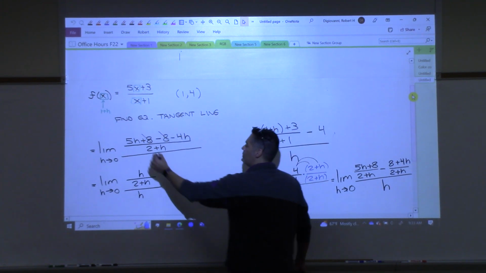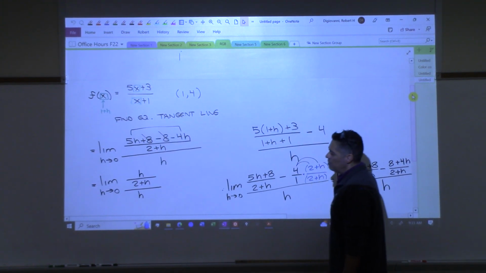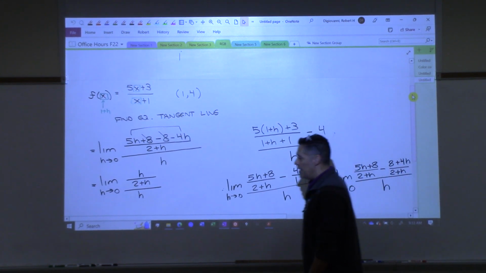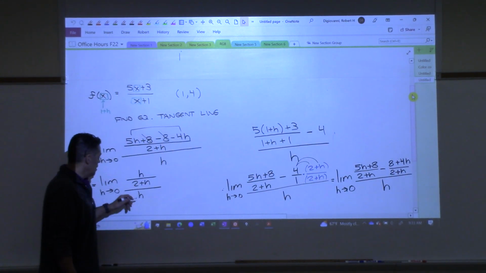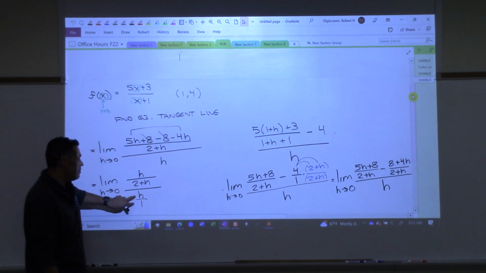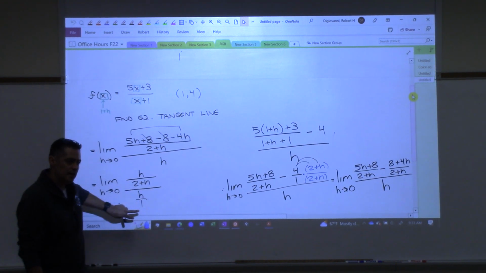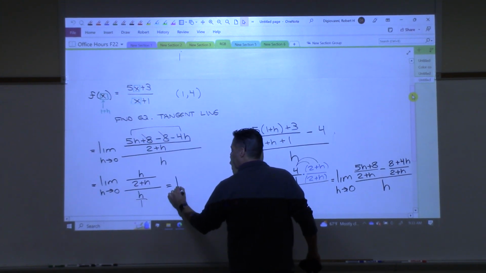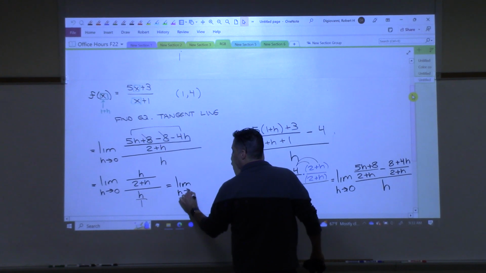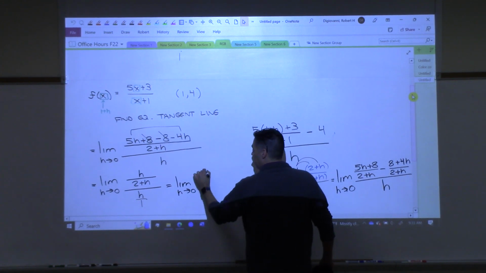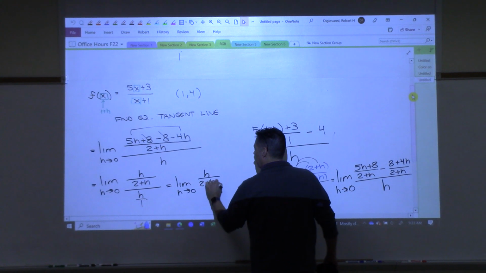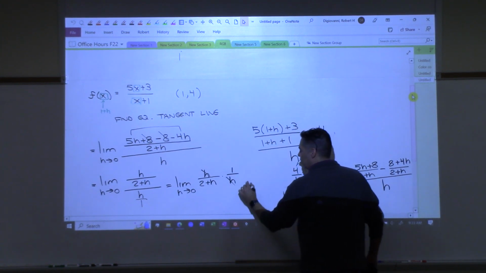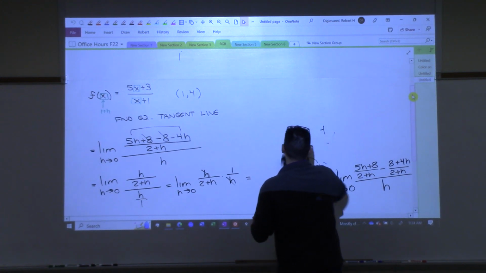The top here, those go together and give me the h. So I have h over 2 plus h, all over h, and these h's are going to cancel because I'm going to look at that as a fraction, and then I'm going to flip, same thing that I did before. Limit. Notice I'm writing the limit the whole time, right? I've not taken the limit, so I'm continuing to write it. So I flip the bottom fraction up. Now my h's cancel. Very important that we remember when those h's cancel.